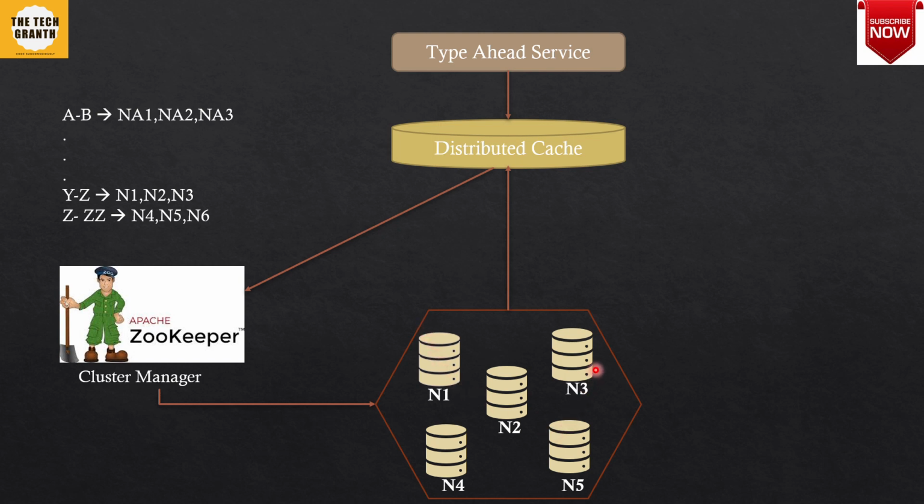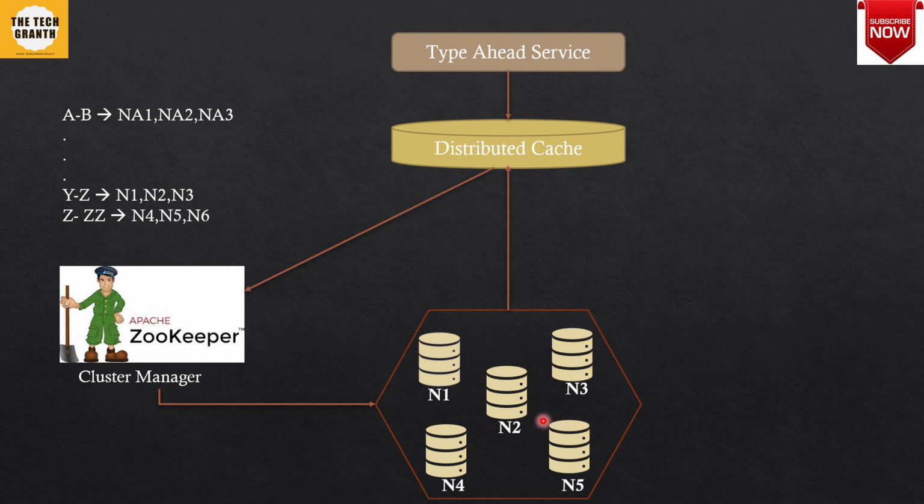If you know the replication factor, it is the least number of replicas that has to be maintained when you are using a cluster. So here we are also considering that we will replicate each trie onto 3 nodes. All these things have to be managed by Zookeeper here, and we will store each of the tries on 3 of these nodes.